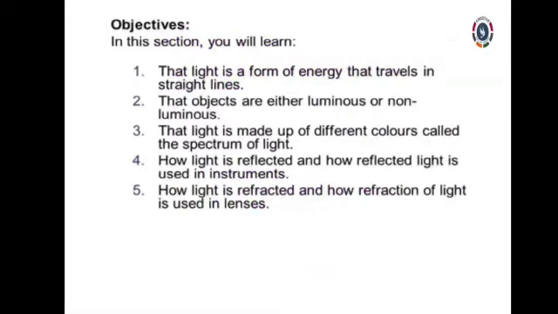Okay guys? In this lesson, you will get the messages about the light. The first thing, light is a form of energy and it travels in a straight line. And second, you will learn objects are either luminous or non-luminous. And third, the light is made up of different colors called a spectrum.